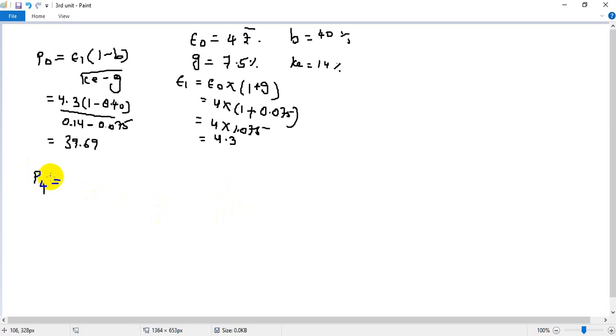So what you are supposed to do is, for P0 we have taken E1, right? For P4 you need to take E5 into 1 minus B divided by K minus G, which is again 0.14 minus G. So E5 is nothing but, how are you going to find out? Similar to the above, E4 into 1 plus G. Sorry, E0 into